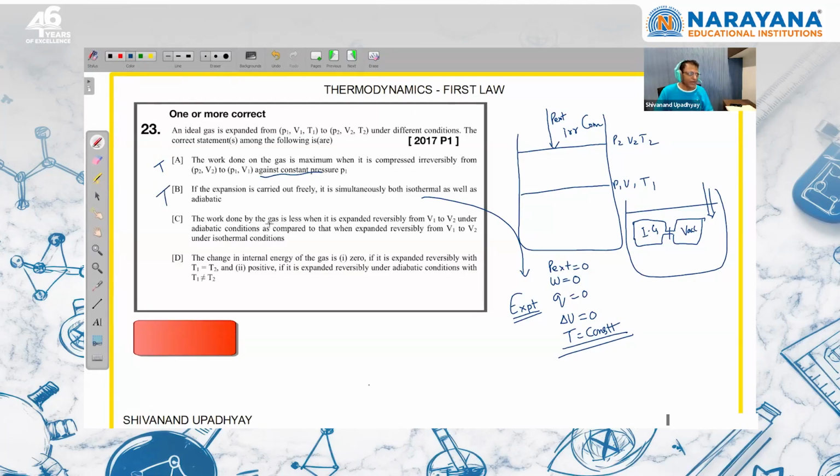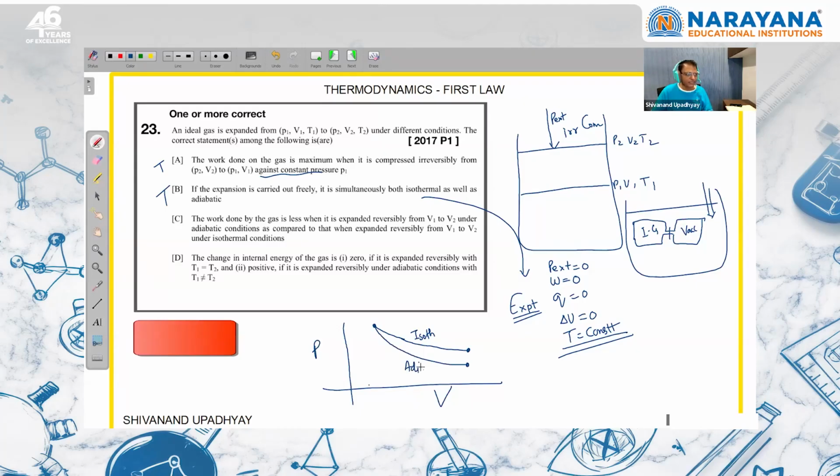The work done by the gas is less when expanded reversibly from V1 to V2 under adiabatic condition as compared to that when expanded reversibly from V1 to V2 under isothermal condition. So you know that we are starting here, pressure versus volume graph. Initial state, we are moving from initial state to final state. This is the isothermal process. This process will be isothermal. And the adiabatic one, because slope will be more for adiabatic, this will be adiabatic.